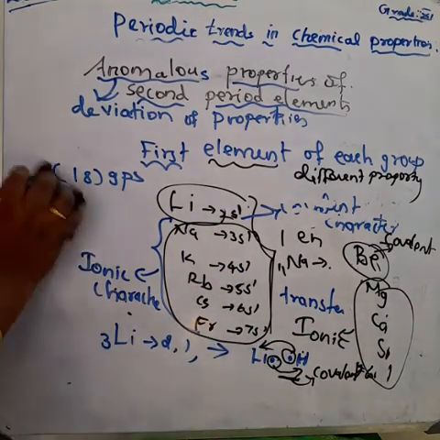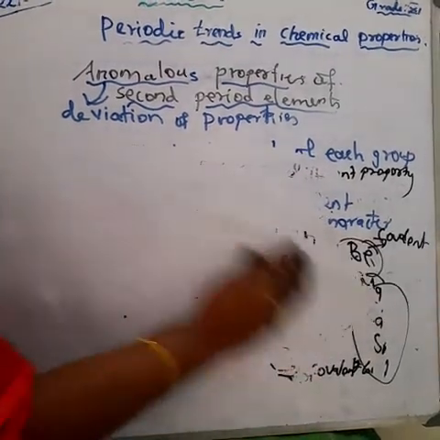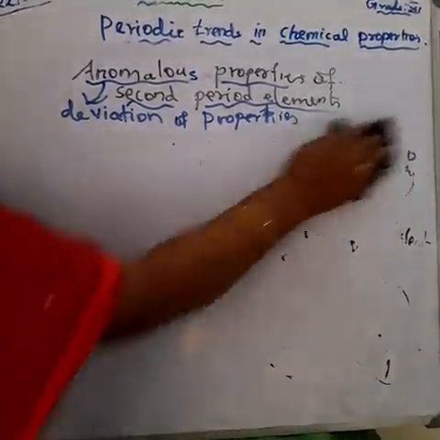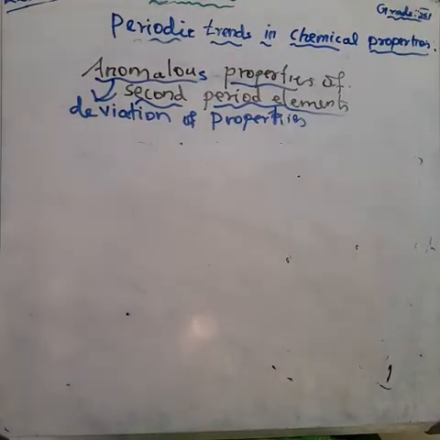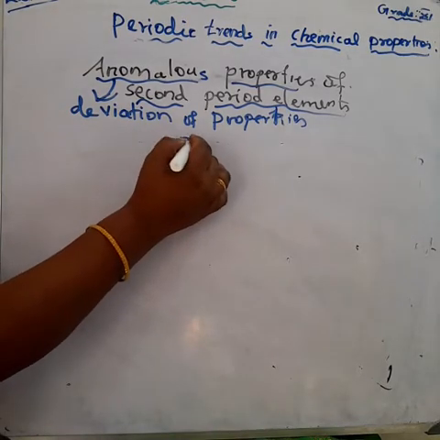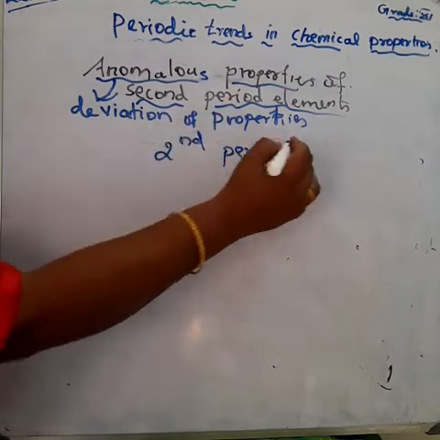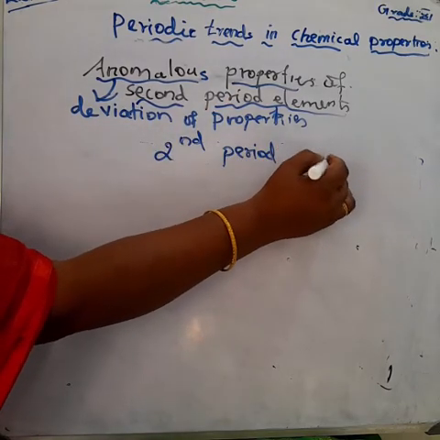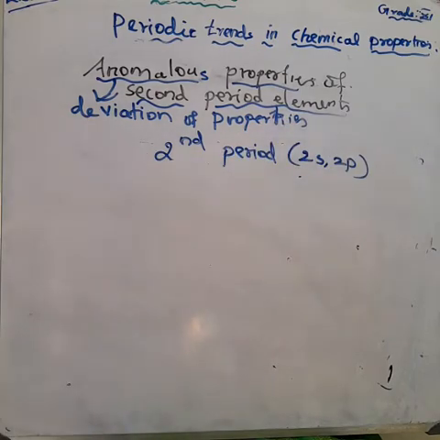Another anomalous behavior, very very important: the elements of the second period have only 4 orbitals in the valence shell and have a maximum covalence of 4.